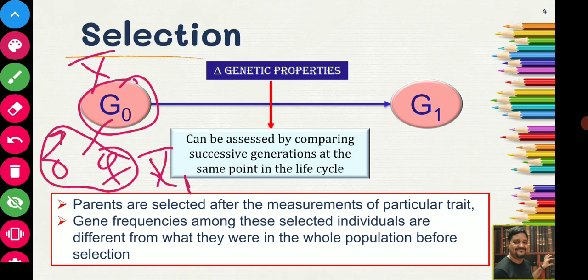So the average of the selected animals will always be higher than the average of the individuals before selection. That is why gene frequency among the selected individuals is different from what it was in the whole population before selection. We will take these issues up again when I tell you about the response to selection and the various terms associated with selection.